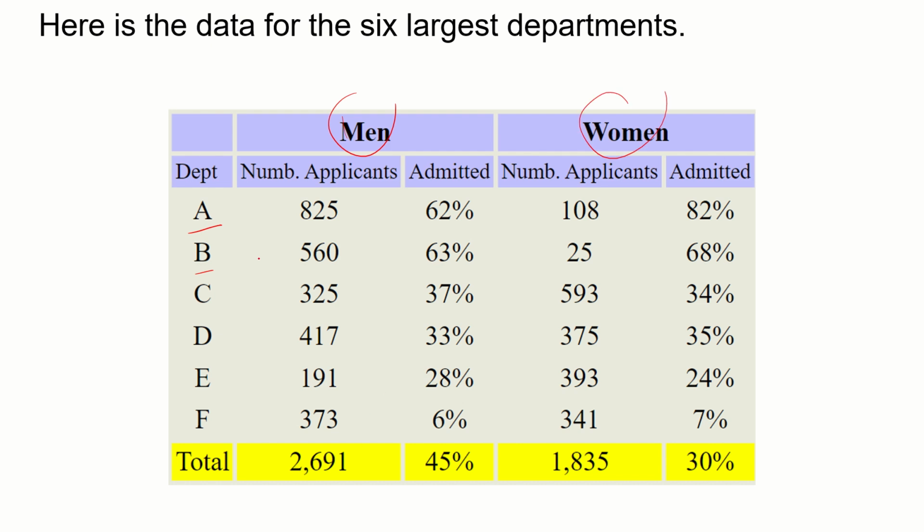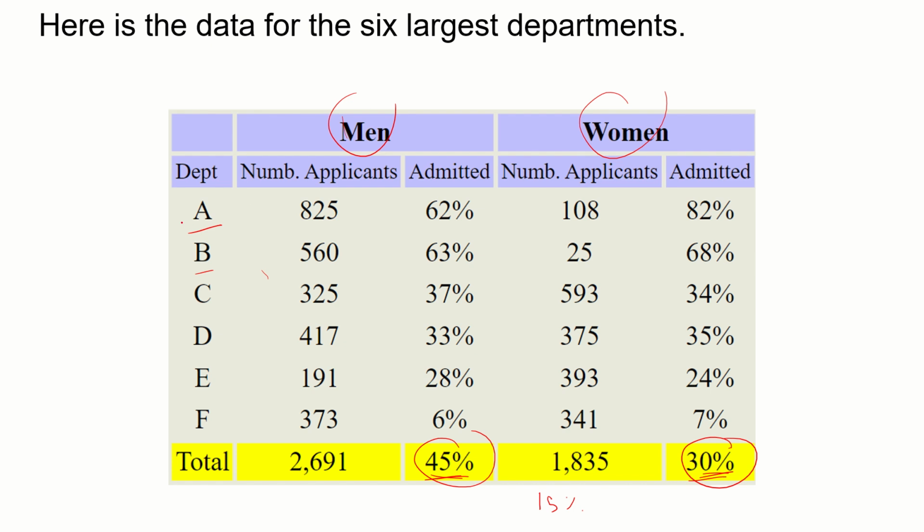Now, for the 6 departments, if you check the aggregated data, 45% of the men were admitted, while 30% of the women were admitted. So the gap looks huge, even bigger than the previous slide. So maybe at this point you're thinking, oh no, maybe there is a point, right? There is some bias, there is something wrong in the process. But now let's check the detail.